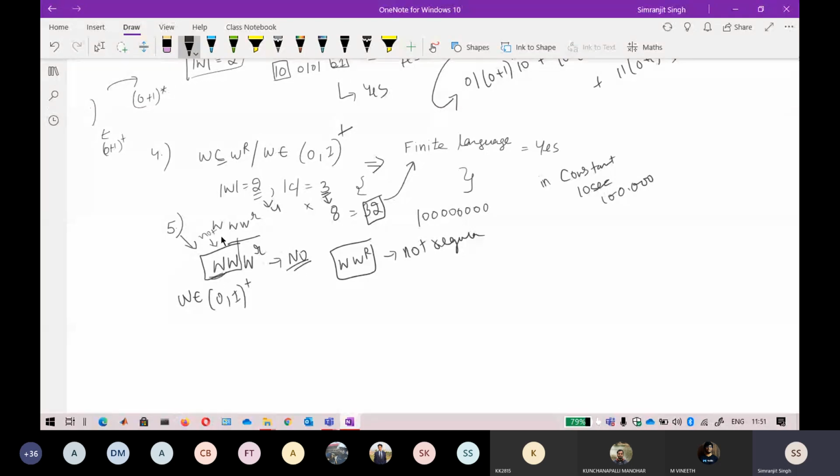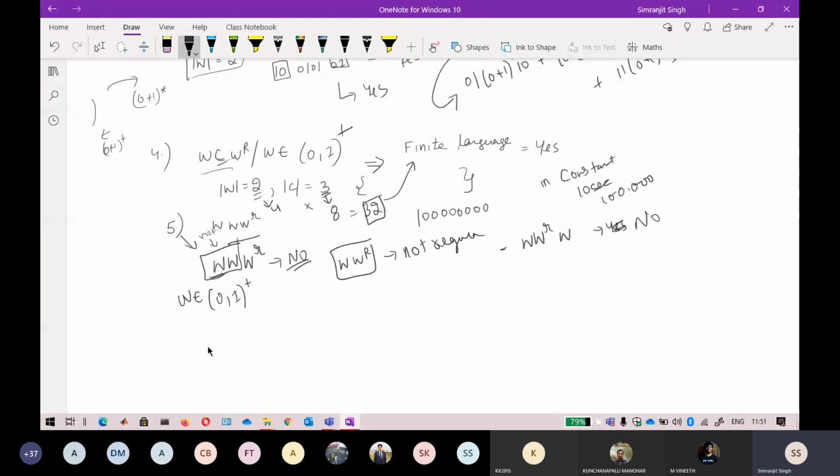I have updated the solution. I think in the tutorial the question was WWR or something like that, and I told you the answer was yes. I thought it was relating to that question, so that is why I gave you yes. But I have updated the solution that this is not a regular language. The name of the solution will be changed to updated, so you can see it yourself.